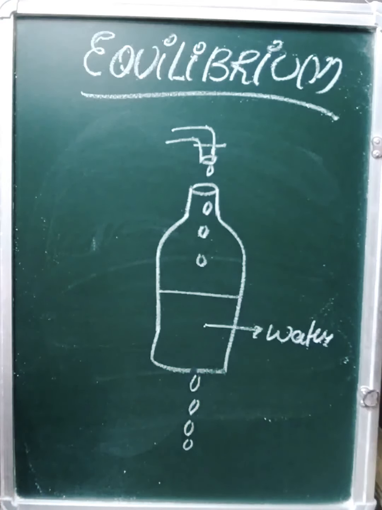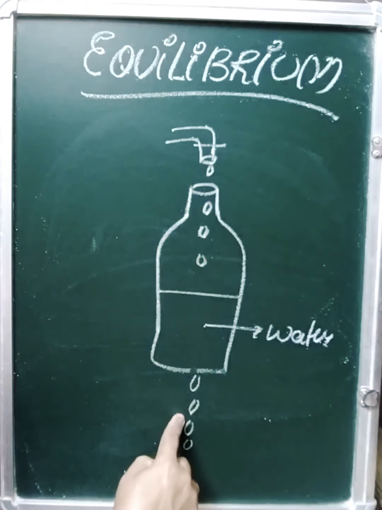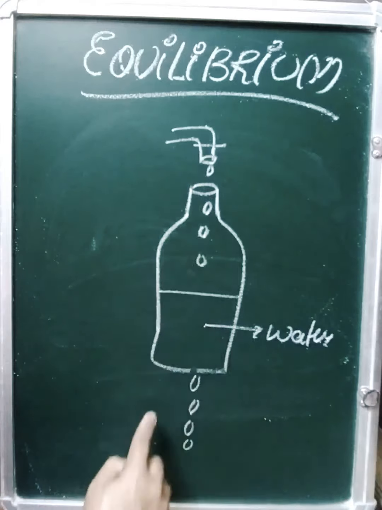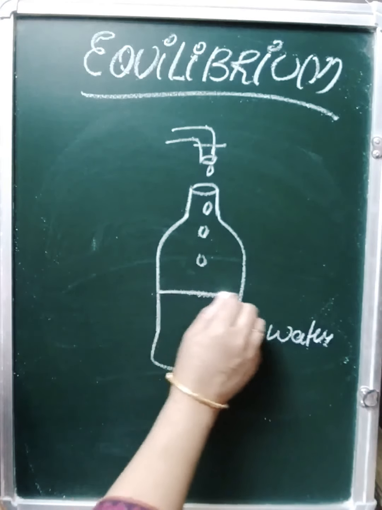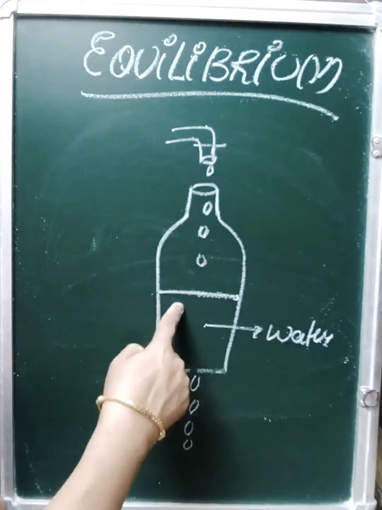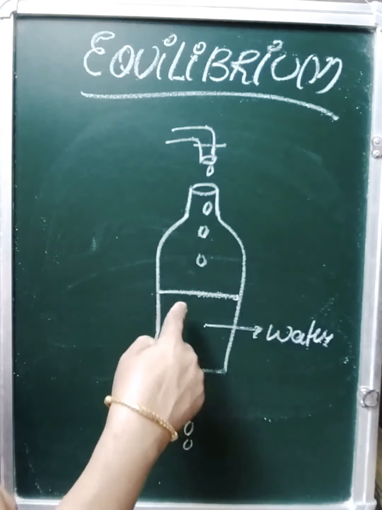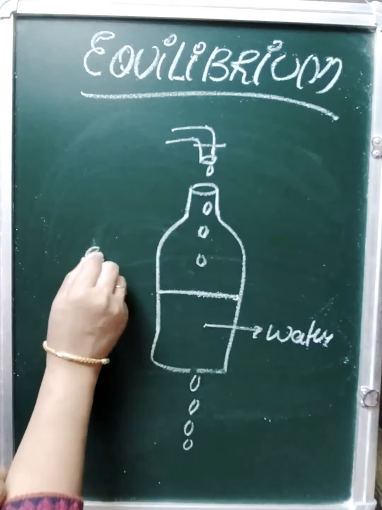Now what will happen? Level will not change. एक ड्रॉप ऊपर से आई, दूसरी ड्रॉप नीचे गिरी. One drop falls inside, another drop comes outside. The level of water remains same. Such stage is also what? The level is not rising. So level is maintained. So this is also state of equilibrium.